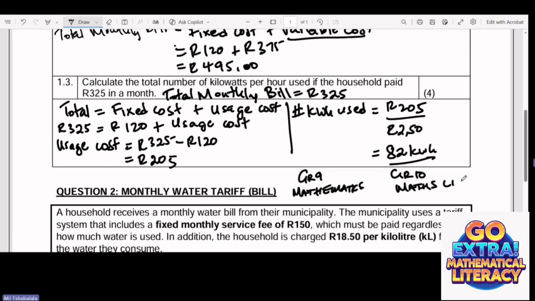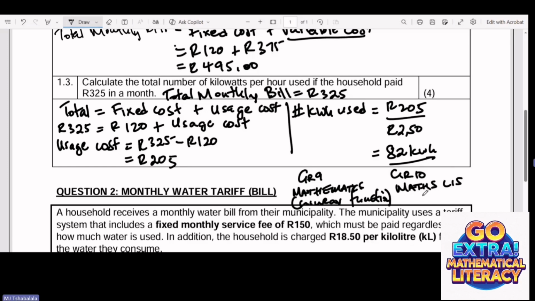And where exactly are you finding these questions? In grade 9, this question is based on the ability to solve what we call linear equations or linear functions. That's where you find this question in grade 9.